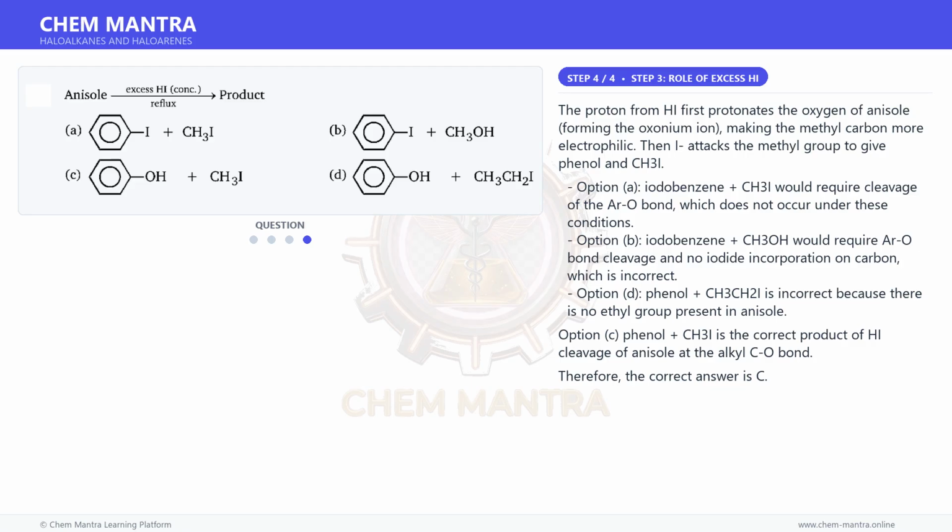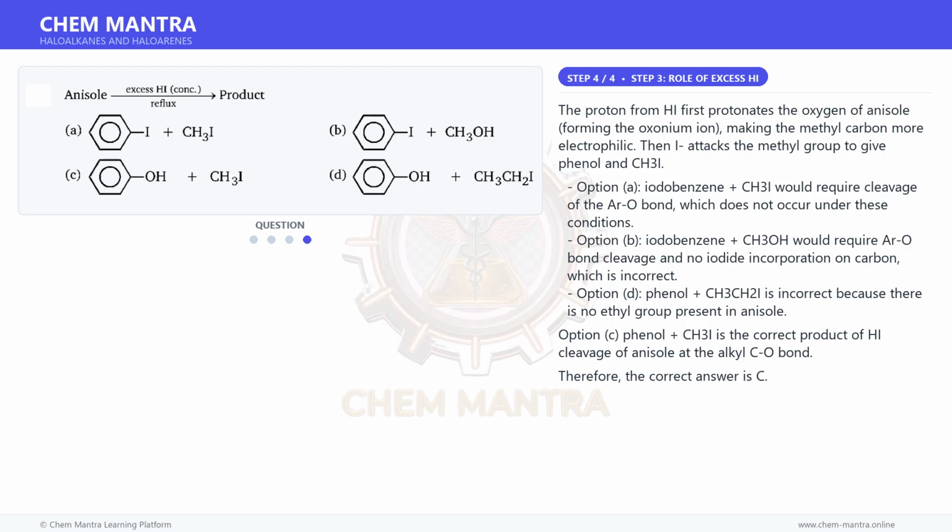And for the final step, the proton from HI first protonates the oxygen of anisole, forming the oxonium ion, making the methyl carbon more electrophilic. Then I- attacks the methyl group to give phenol and CH3I.